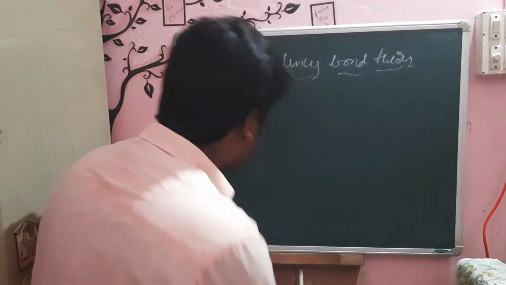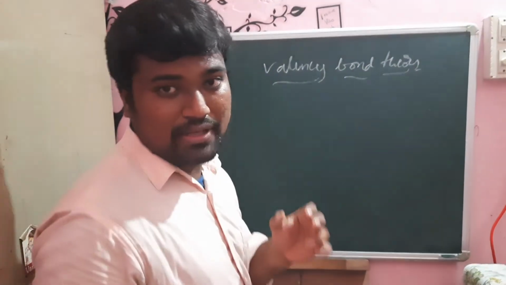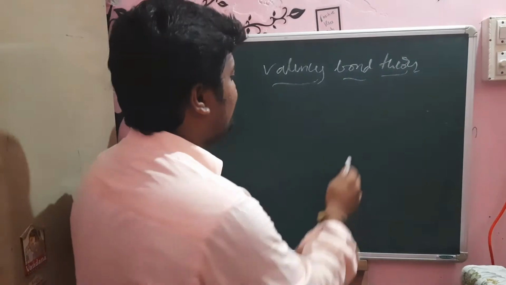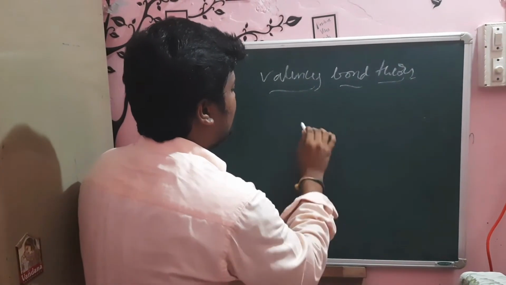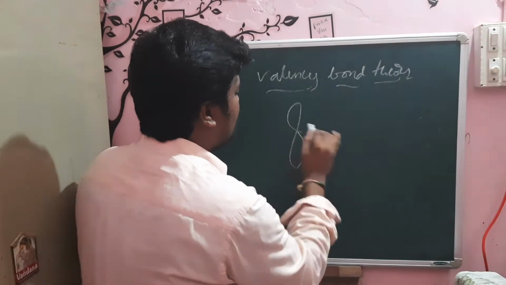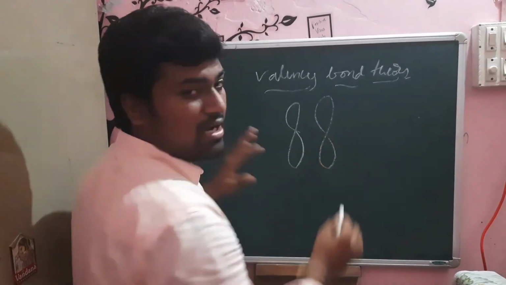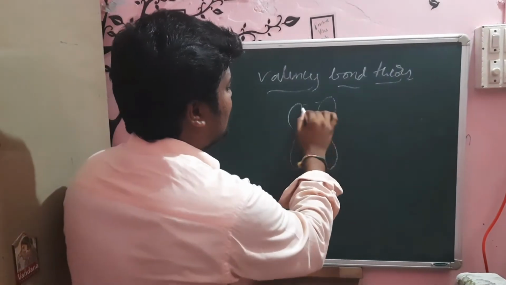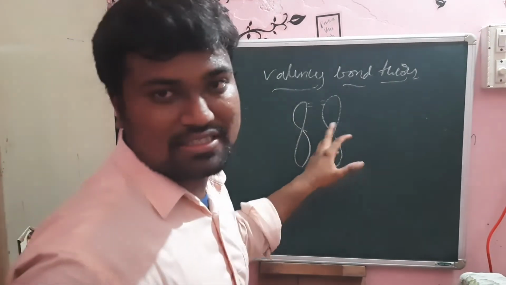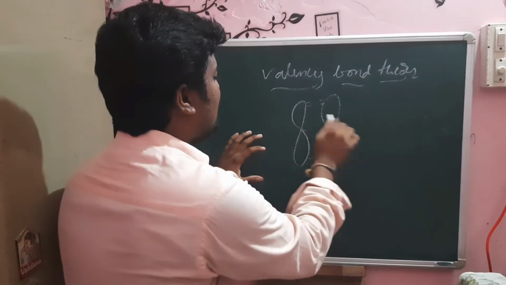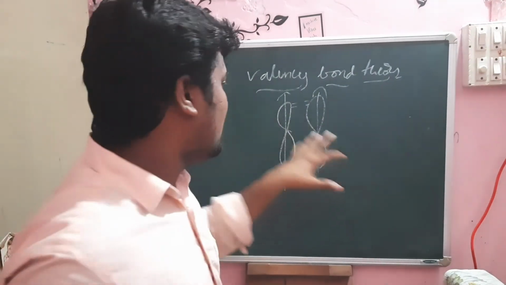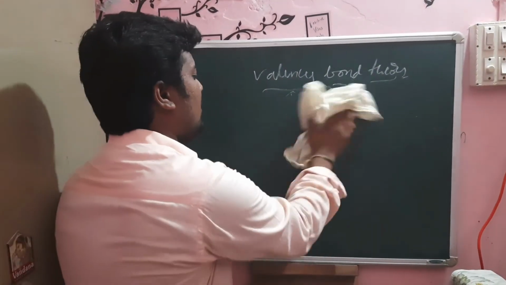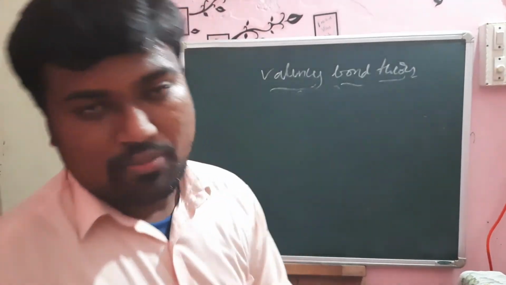One point to note: this overlapping is perpendicular to the internuclear axis. Suppose these two p orbitals are overlapping sideways, perpendicular to the internuclear axis; here a pi bond is formed. Compared to a sigma bond, a pi bond is weaker.